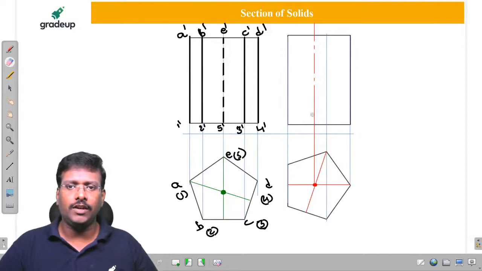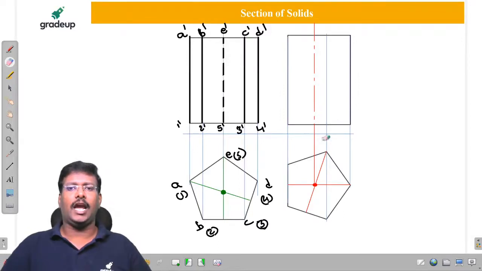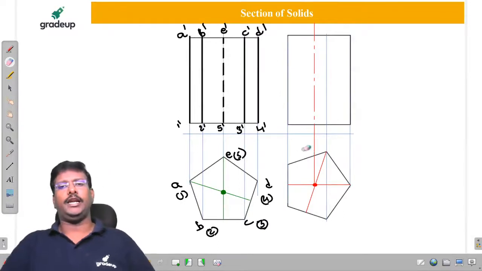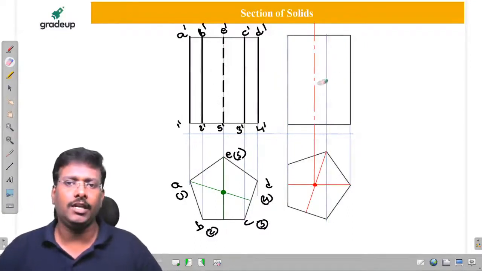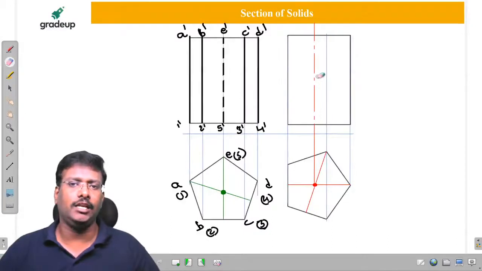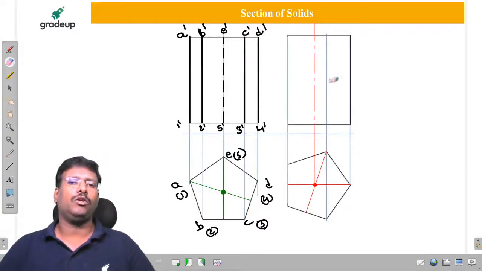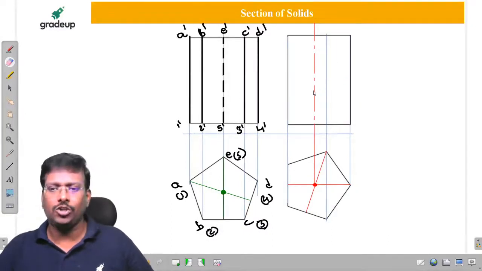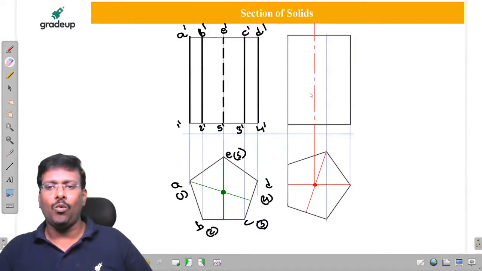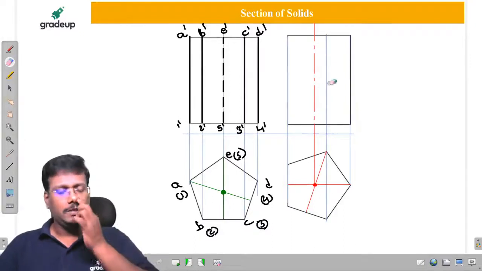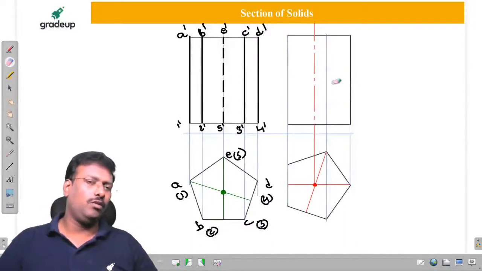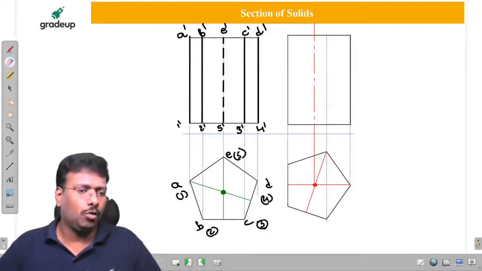And you observe the difference between a chain line and a hidden line. In a hidden line, all the lengths are almost more or less equal. But here, the breaking wherever it takes is very small and the remaining is more. If you want to say the ratio, it is going to be 1:3. So if the small length is 1, the long length should be 3 times that. But up to that level they won't ask you.